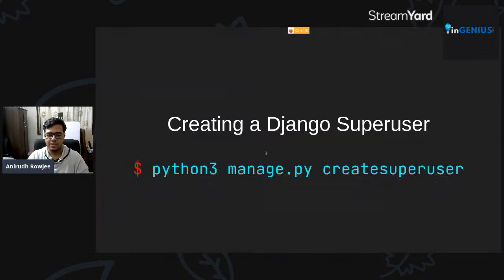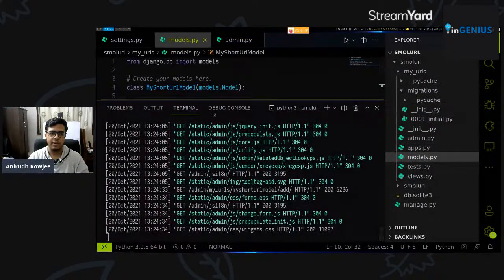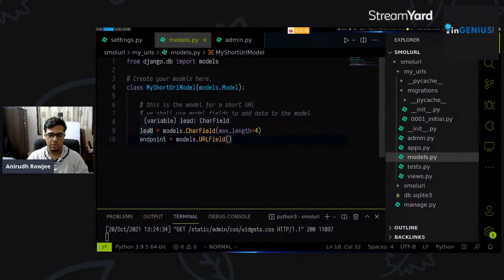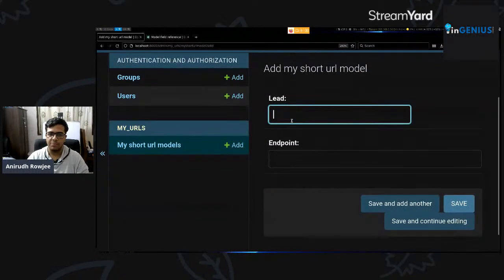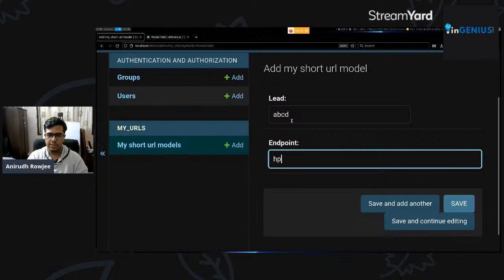And as you guys can see, based on the data model that we declared in our models.py file, where we said the lead field is a character field, and the endpoint is the URL field. You can see that the settings app is nice enough to keep these constraints in mind for us, right? And I'm trying to type more characters, but it isn't letting me get more than 4 characters. So the admin interface is very tightly integrated to the application itself. Let's say my lead is ABCD and my endpoint is https://www.google.com, right? And through this in itself, you can save and continue editing, you can save and add another, or you can save in itself.